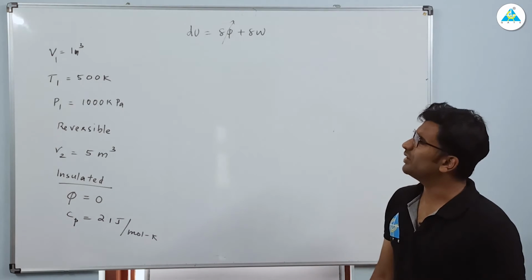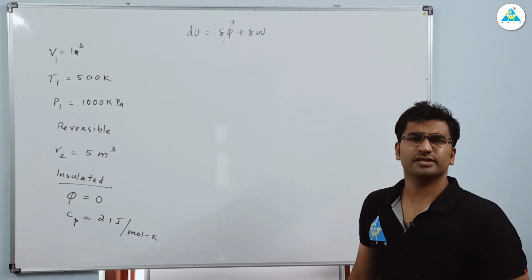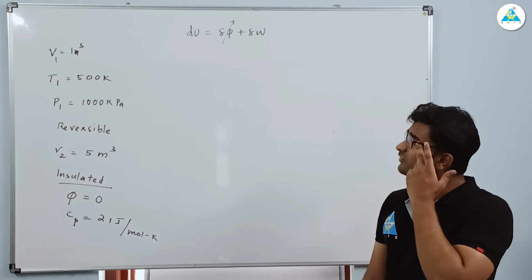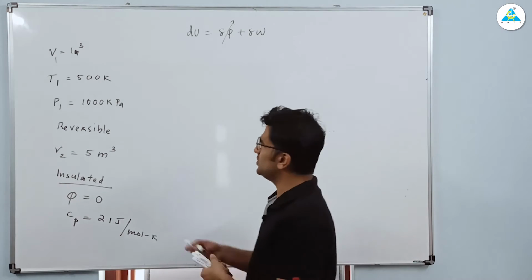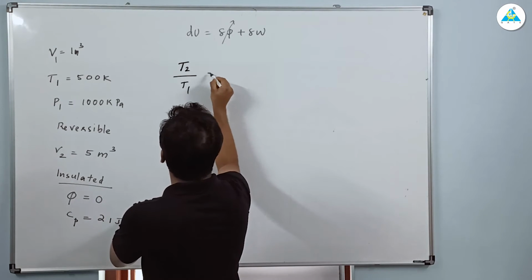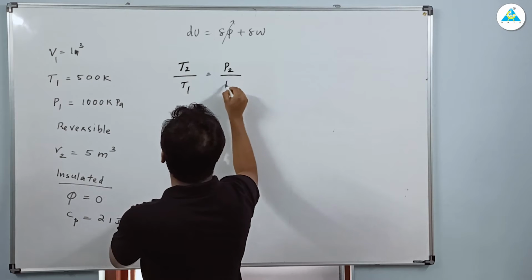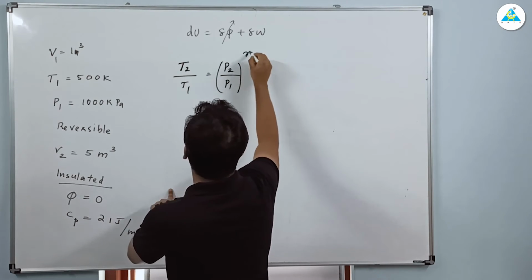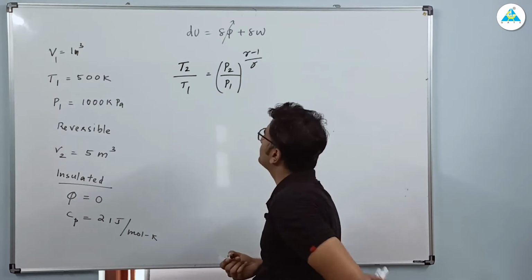But you need to find actually the temperature, right? How can we find the temperature? For adiabatic processes, you have the direct relation, that is T2 by T1 is equal to P2 by P1 power gamma minus 1 by gamma.